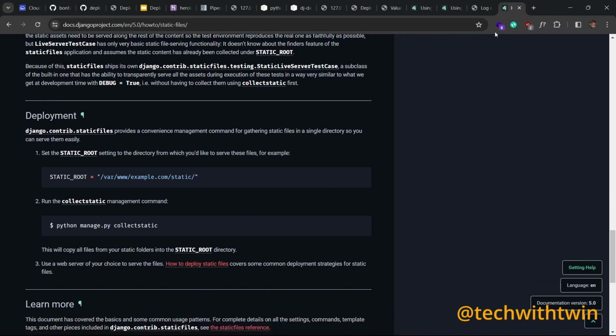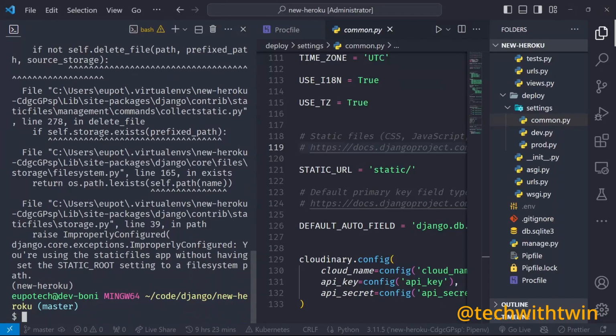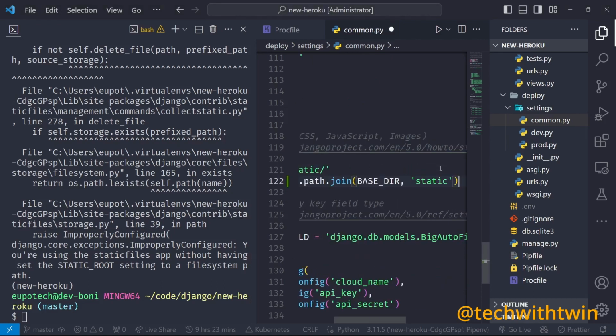And then let's go back. So I know time is going, but let's fix this one. Static, then we set our static root, save, and then try. So I think this one is what caused Heroku to crash.